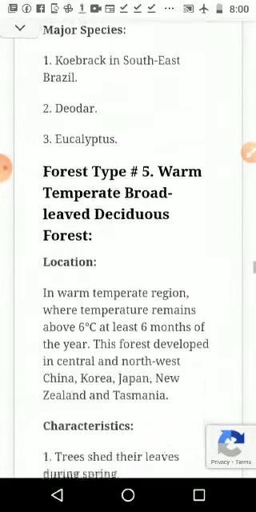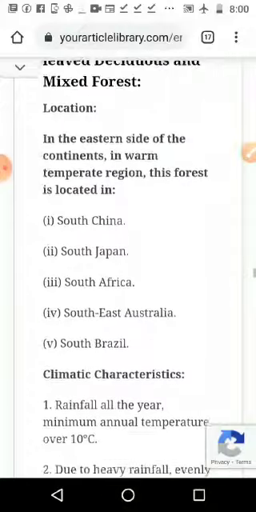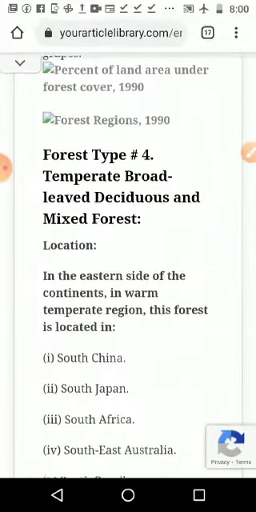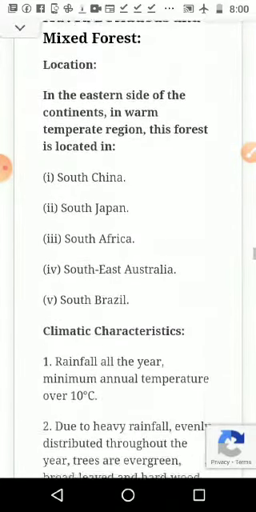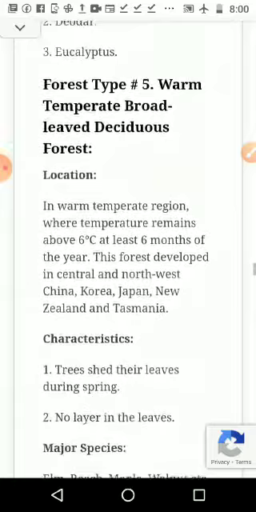So next one, warm temperate broad leaved deciduous forest. The first one we have seen is temperate broadleaf deciduous forest with mixed forest. Then the fifth type, warm temperate broadleaf deciduous forest. There is no mixing in that one.